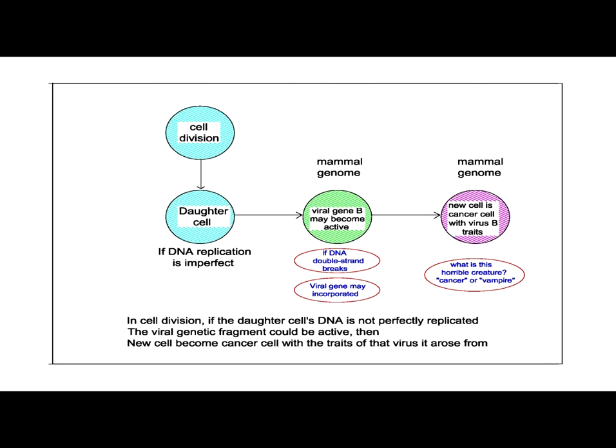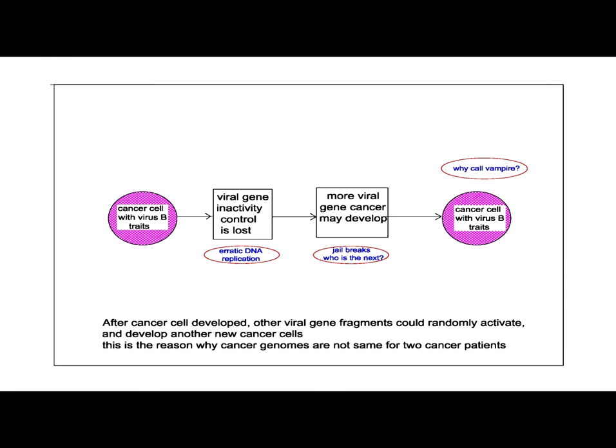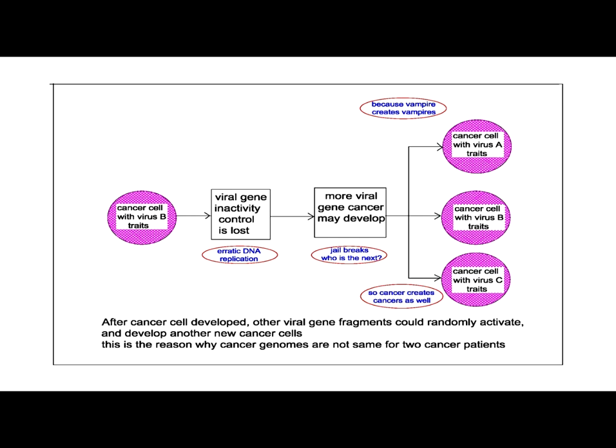In cell division, if the daughter cell's DNA is not perfectly replicated, the viral genetic fragment could become active. Then a new cell becomes a cancer cell, with the traits of the virus it arose from. After a cancer cell develops, other viral gene fragments could randomly activate and develop another new cancer cell. This is the reason why cancer genomes are not the same for two cancer patients.